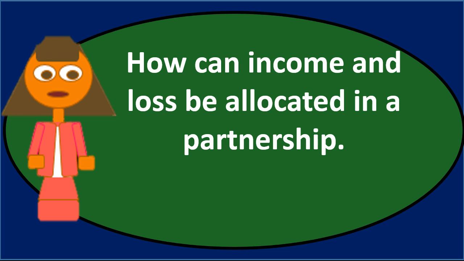It's not like everything has to be cut down the middle. We just say, well, that's fine if you want to spend more time, and this person wants to spend less time, or you want to put more money in and this person puts less money in but more time, or whatever. Then we can just change the income allocation, change the deal, so that everybody feels that there's some balance between the commitment in terms of time and capital, as well as the benefits in terms of revenue generation.